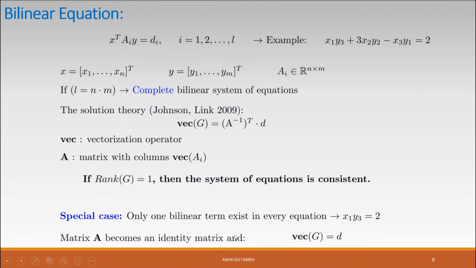And actually we can sort out the equations such that matrix A always becomes an identity matrix. And if A is the identity matrix, then the vector of G equals D. So we can obtain G using only the right-hand side of the equations.